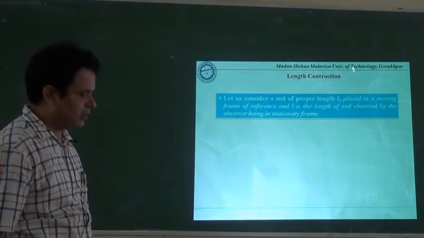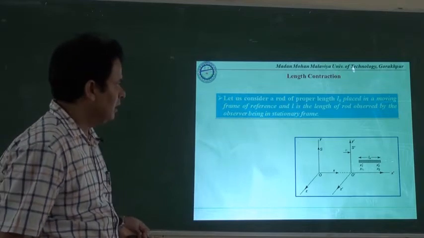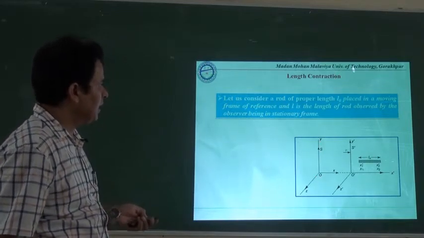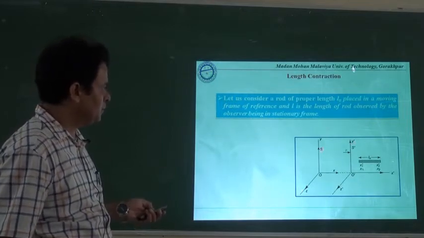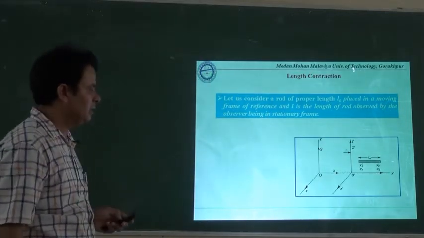For the length contraction, we will see this particular figure. It's very simple. This is the static frame of reference and this is the moving frame of reference with a constant velocity with respect to S. That's why both are inertial frames of reference.